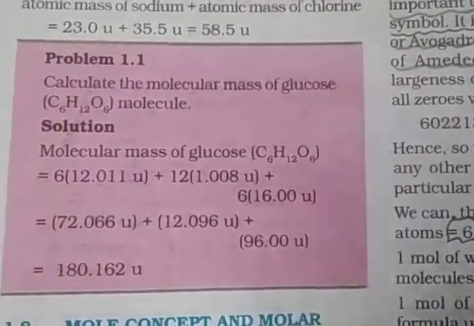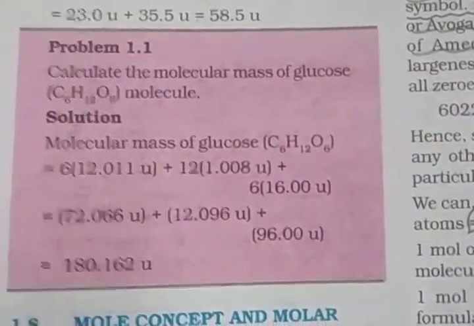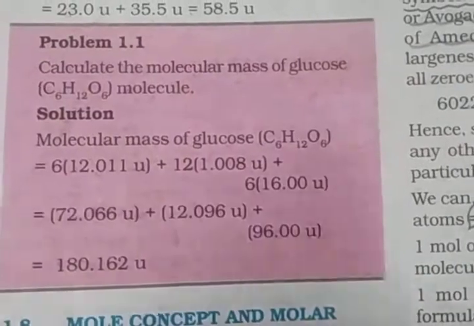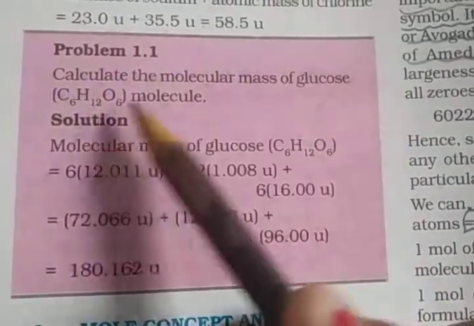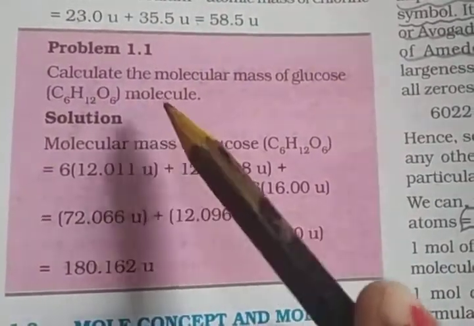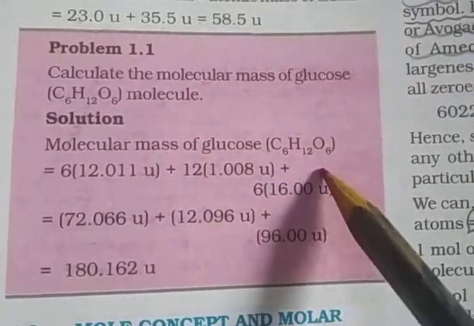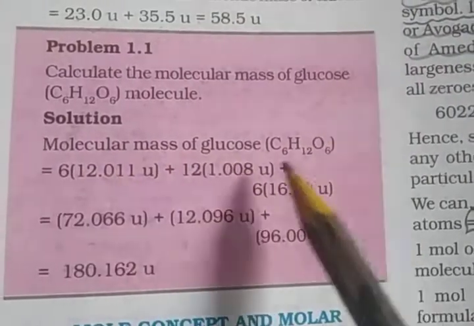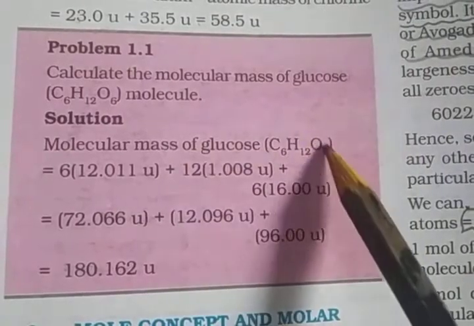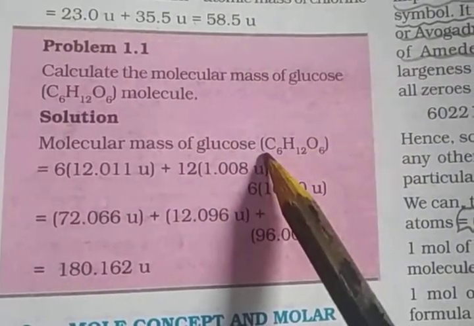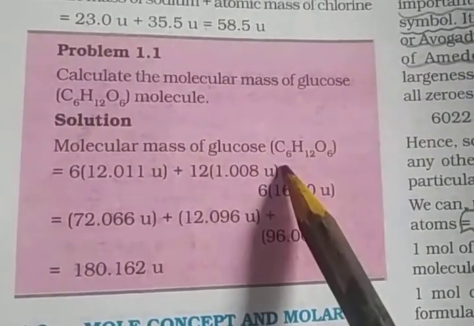Like problem 1.1: calculate the molecular mass of a glucose, C6H12O6, molecule. So C6H12O6 is the formula, and this is the molecule way. Carbon's atomic mass is 12, and how many atoms of carbon? 6.